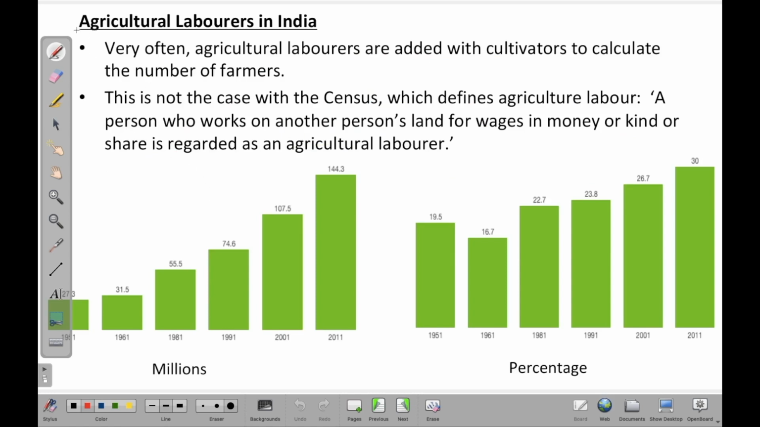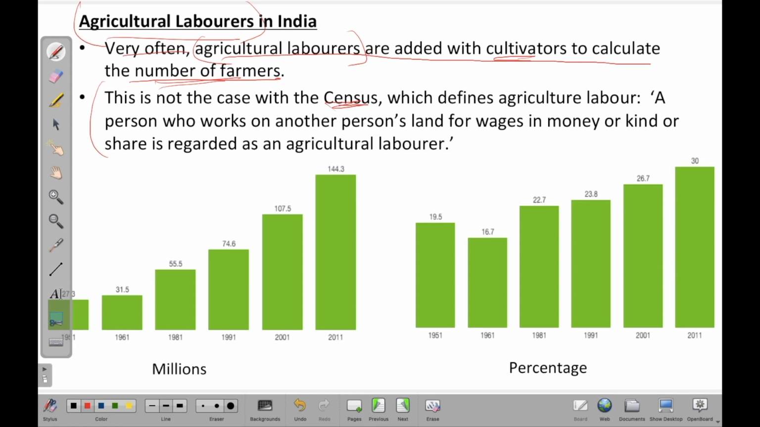Now this slide is talking about agricultural laborers. The first point says that very often agricultural laborers are added with cultivators to calculate the number of farmers. So the number of farmers very often includes people who are working on contracts or working casually; they are added to the total number of cultivators so that we get the total number of farmers in India. But the census does not do that. The census is a professional body, so it would not consider this vague fusion between agricultural laborers and cultivators.